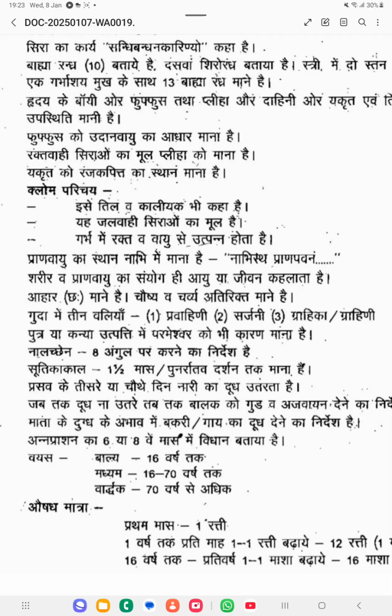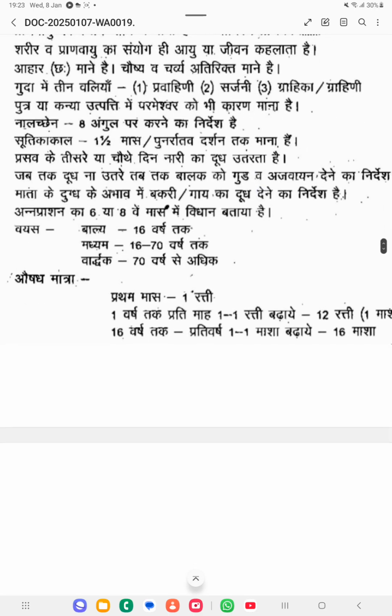Then Aushadha Matra, how much dosage should be given. If it is Prathama Masa, which means the first month after delivery, for the first month neonate, 1 reti has to be given. That is the dosage of the medicine. Then 1 varsha tak prati mah ek reti badaaye, which means each and every month you have to increase the dosage by 1 reti. So when the neonate reaches 1 year, the dosage will become 12 reti. 12 reti means 1 masha.